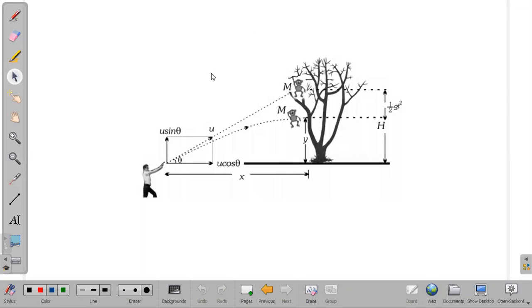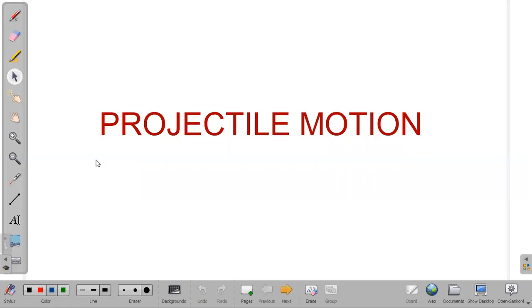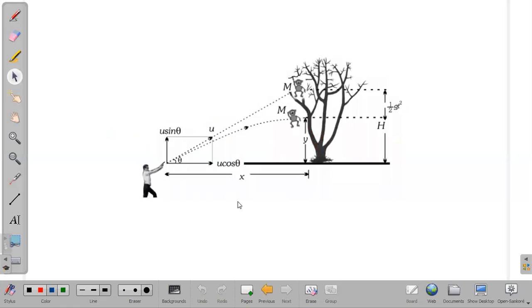So any object which is thrown into the air, if it moves in the air only under the influence of gravitation, without any fuel provided to it, such a motion of that object is considered as projectile motion. Okay, so that is all about projectile motion. Projectile motion means anything, not only this gun example. The bullet is fired, which will be following a projectile motion we are speaking about in this example.